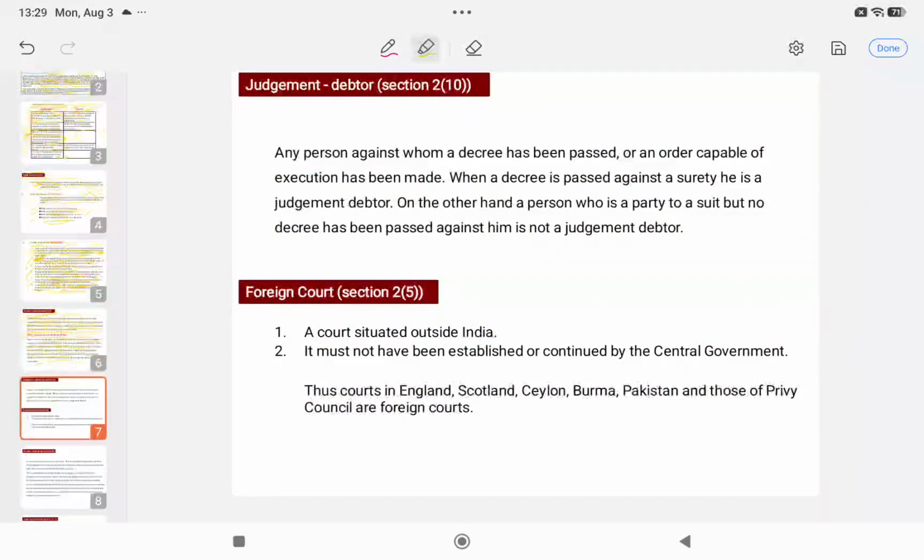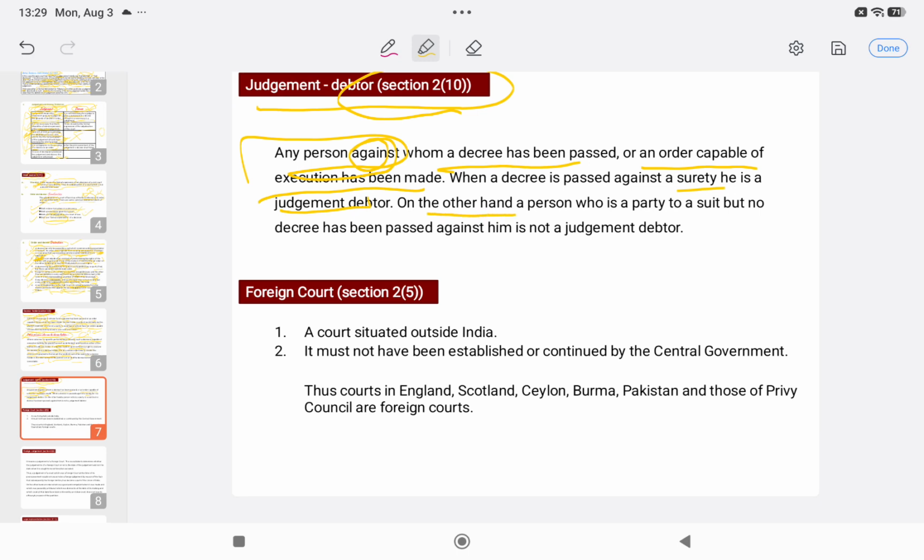Next is judgment debtor. Who is the judgment debtor? Section 2 clause 10. Any person against whom a decree has been passed or an order which is capable of execution has been made is a judgment debtor. Okay, and where a decree is passed against a surety, he is a judgment debtor, right?